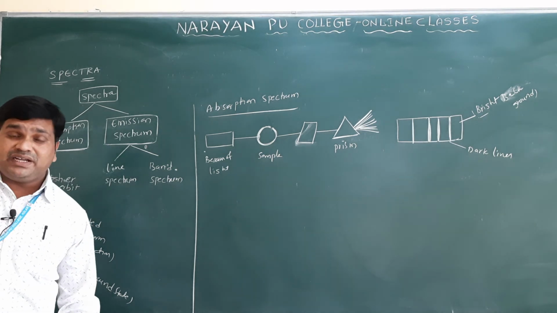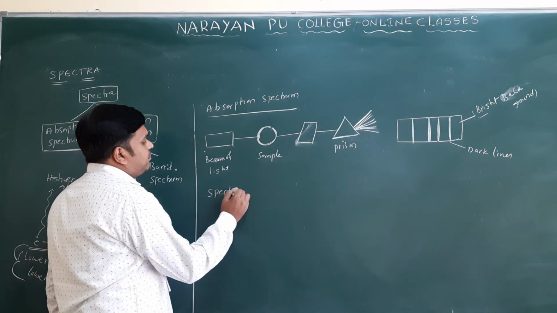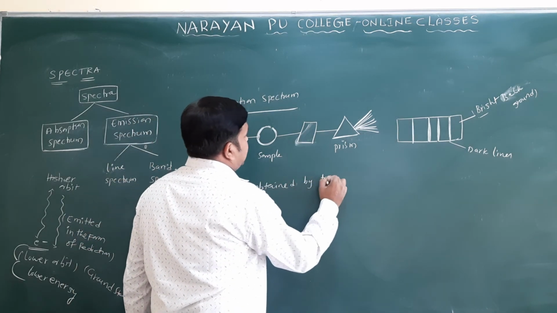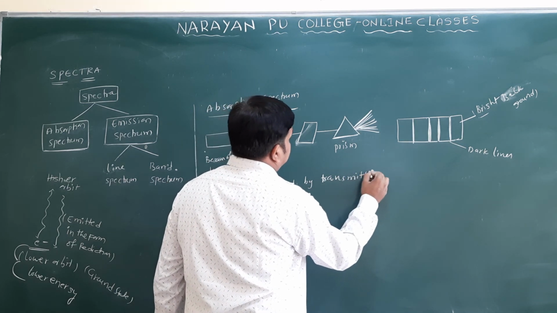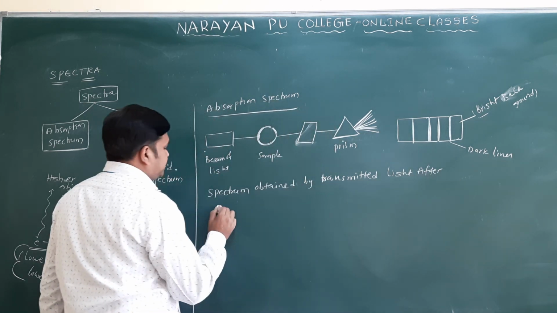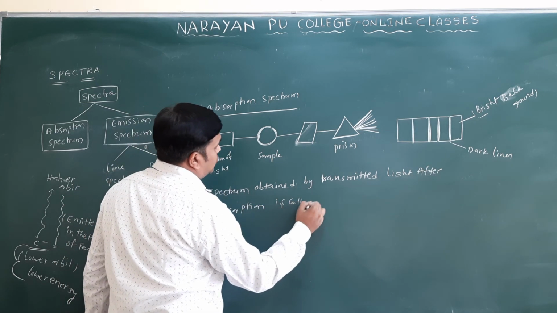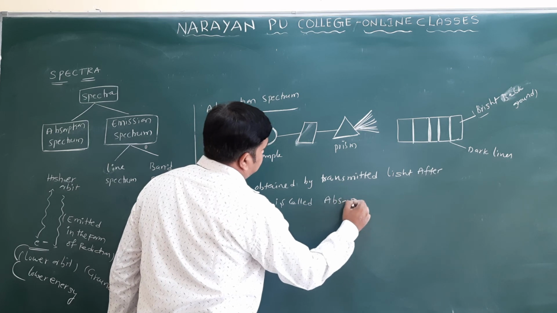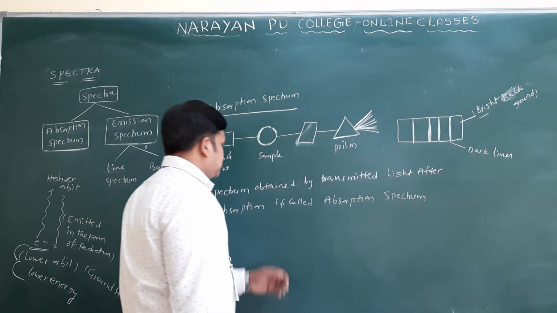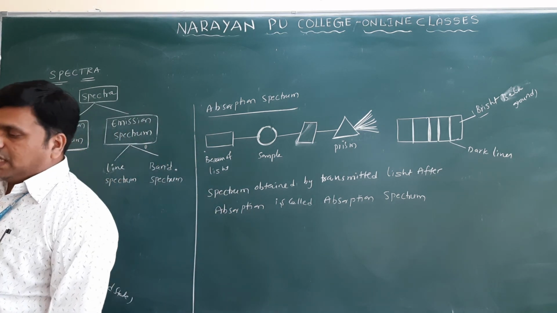The spectrum obtained by transmitted light after absorption is called the absorption spectrum.